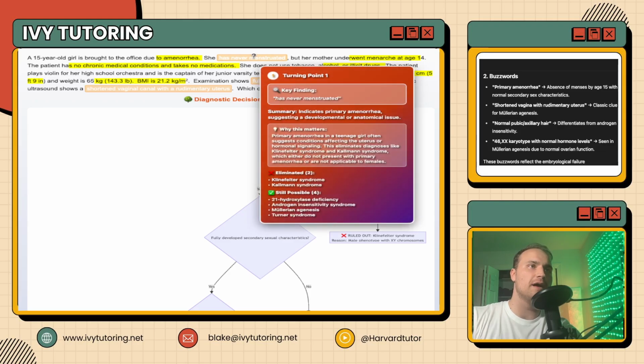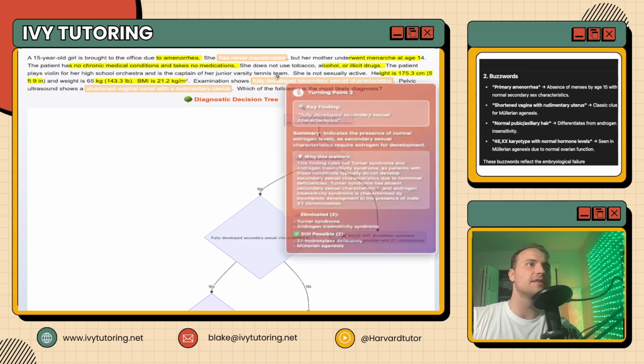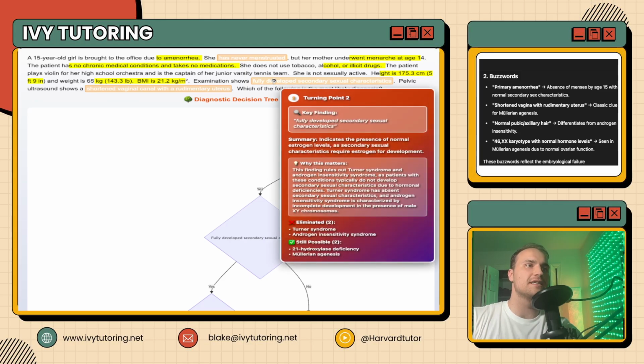Why does this matter? Well, primary amenorrhea in a teenage girl often suggests conditions with the uterus and hormonal signaling. It's not going to be Klinefelter's because that would be a male. And it's not going to be Kallmann syndrome because that's a lack of smell, small testes. And then here's the next turning point: fully developed secondary sexual characteristics. That eliminates Turner's and androgen insensitivity.